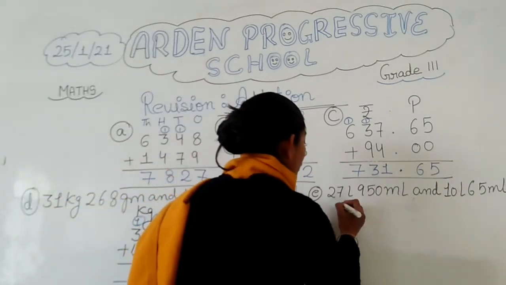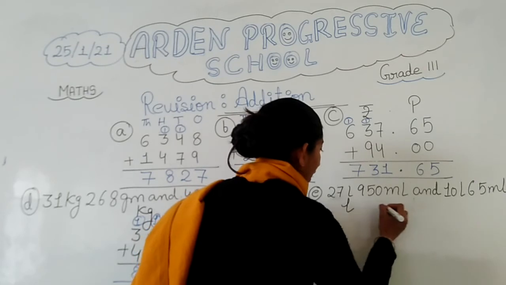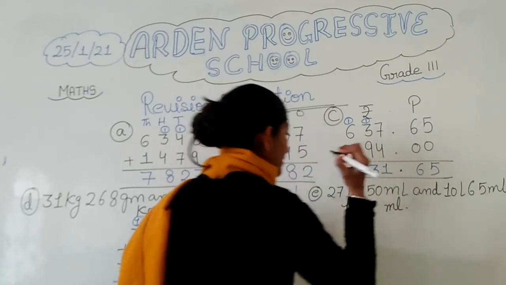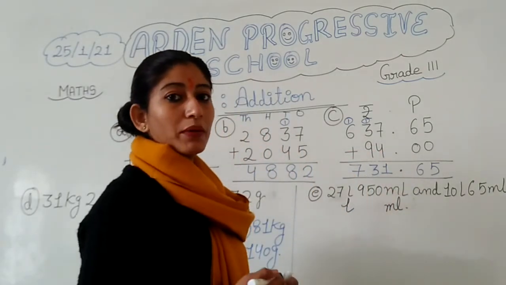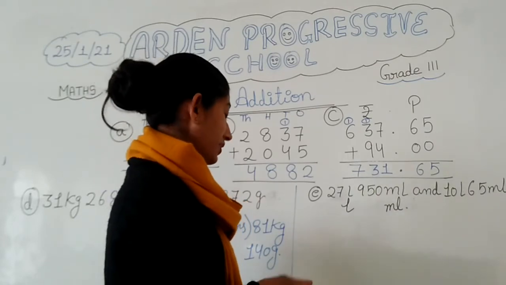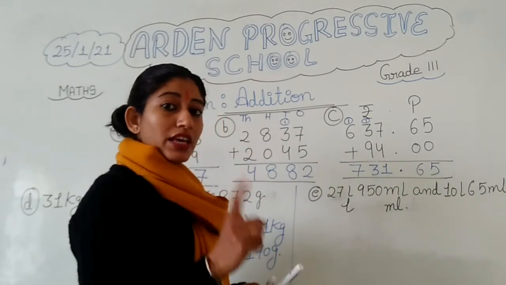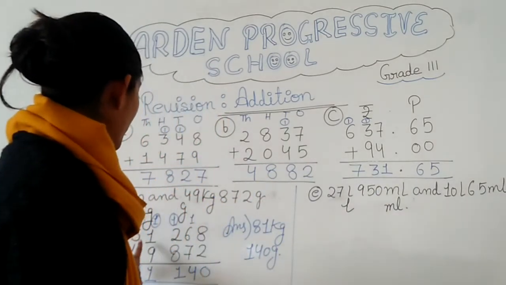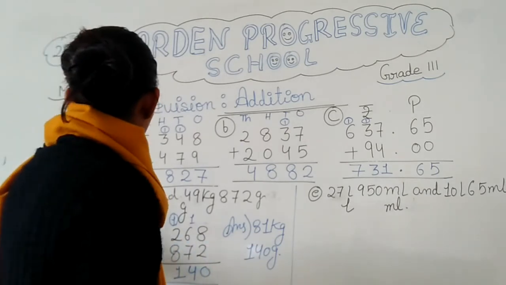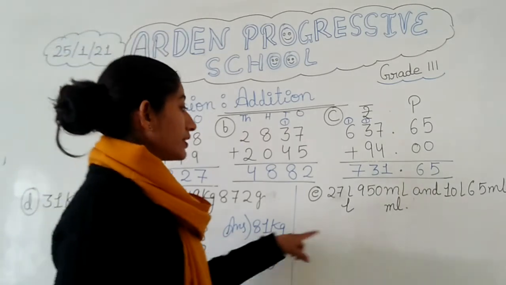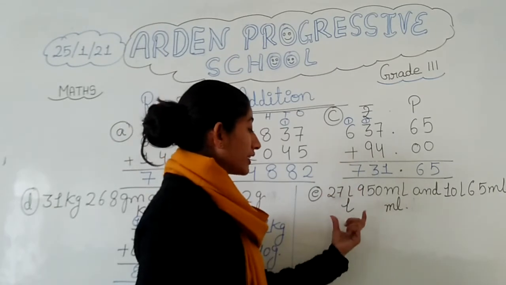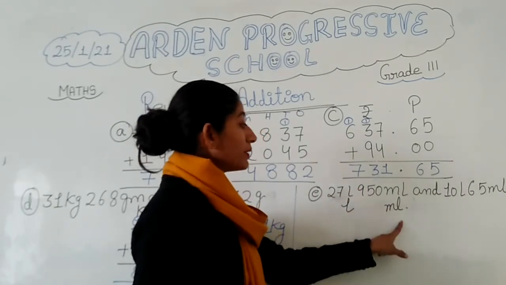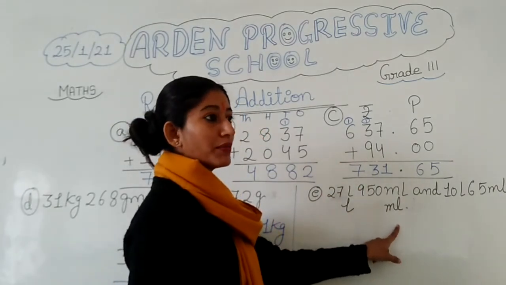Foremost thing is that we will make a column for liter and milliliter. First of all, what do we have to do, son? We have to make the column of liter and milliliter. Next, again the thing which I said, you have to remember the kilogram and gram part you have to put together in the same way here. Whatever liter is given, along with that whatever milliliter is given, you have to write the same here.